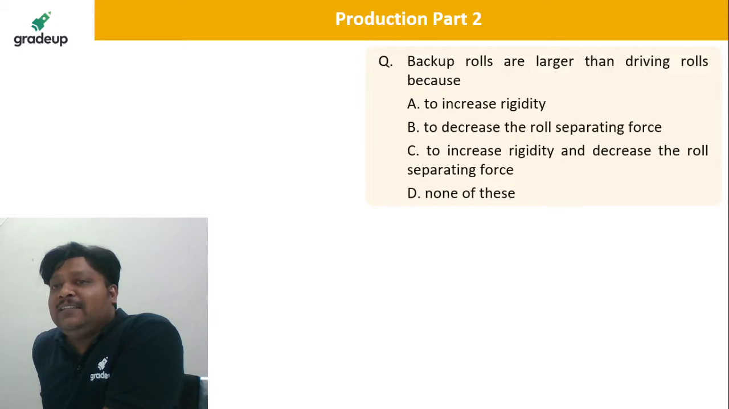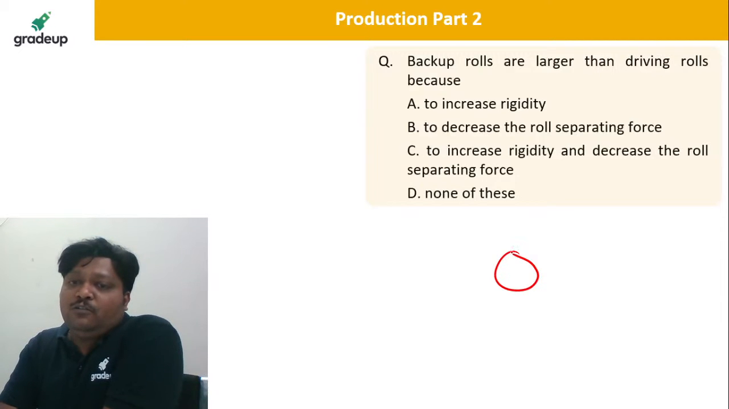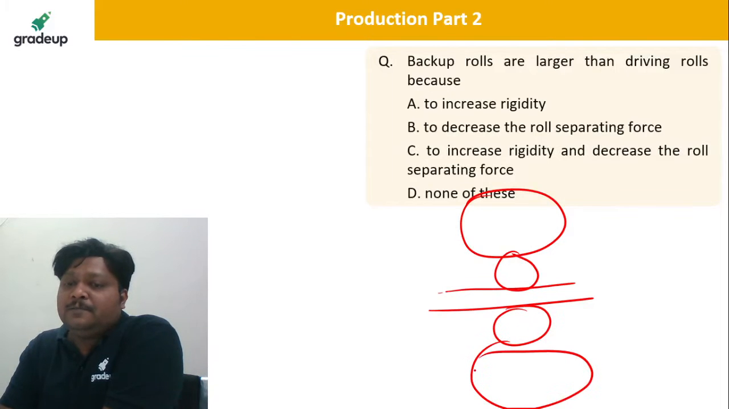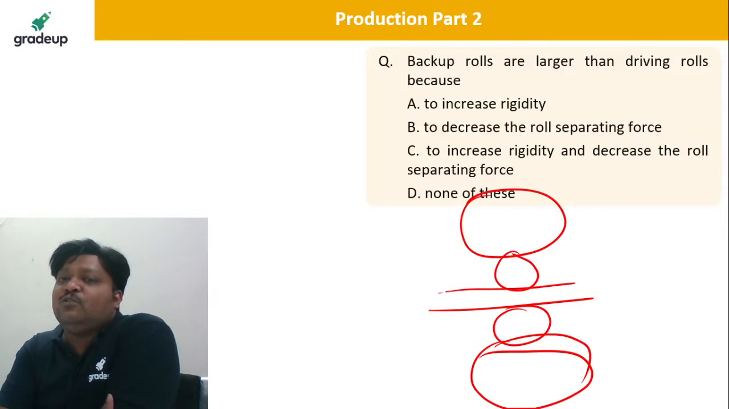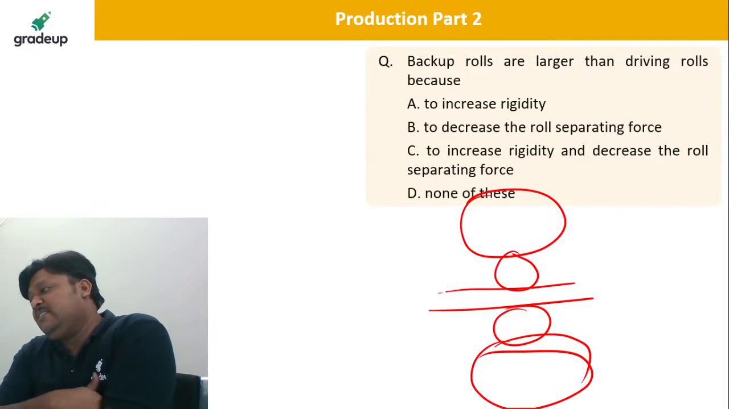Backup rolls are larger than the driving rolls because? Why do we need the backup rolls? Tell me. To increase the rigidity, to decrease the roll separating force, to increase the rigidity and decrease the roll separating force, or none of the above. Tell me. Say this is a small roll and this is the backup roll and this is our sheet running. So why are these backup rolls there? To decrease the roll separating force, no dear, for that we decrease the roller radius.